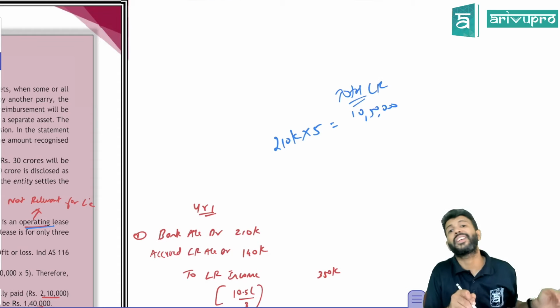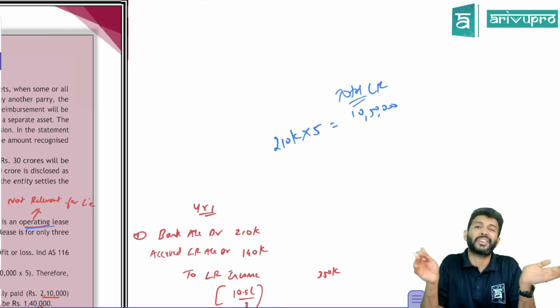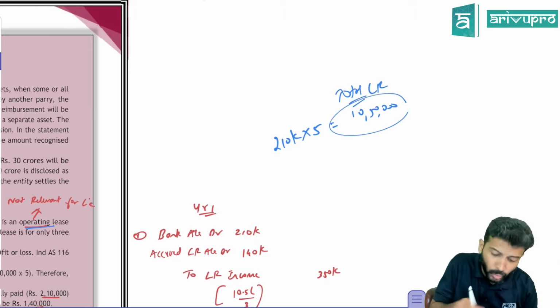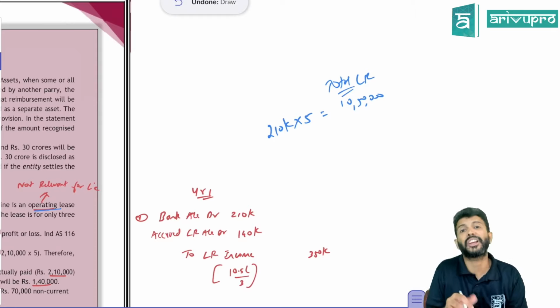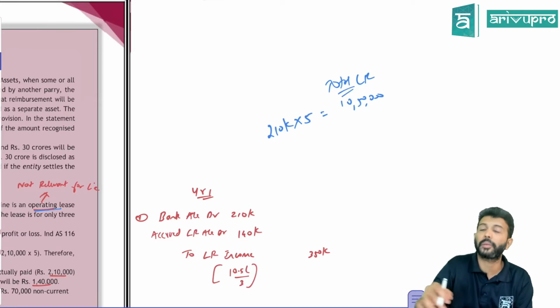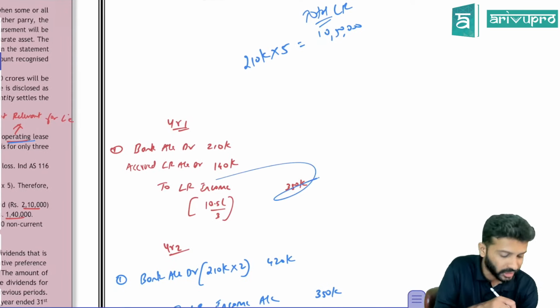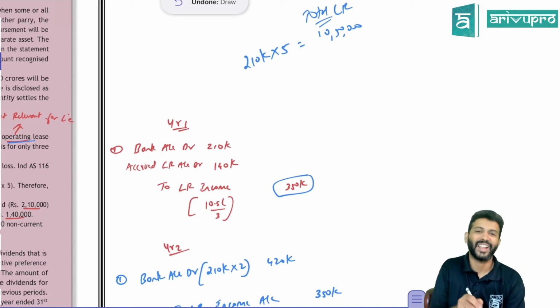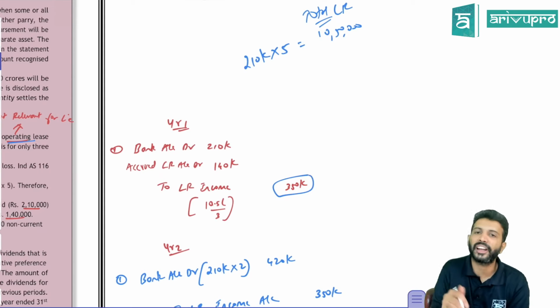This total lease rental, the lessor has to account for over the lease term. What is the lease term here? 3 years. So equally, he has to book this 10,50,000 as income over 3 years. So 10,50,000 divided by 3 years, if you do, every year the lessor has to book an income of 3,50,000. In his P&L, he has to book an income of 3,50,000.